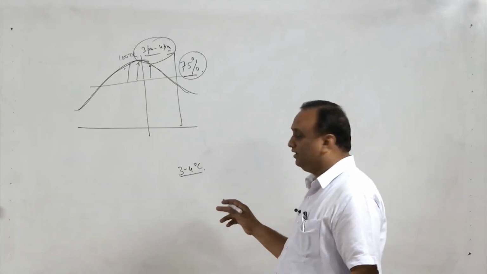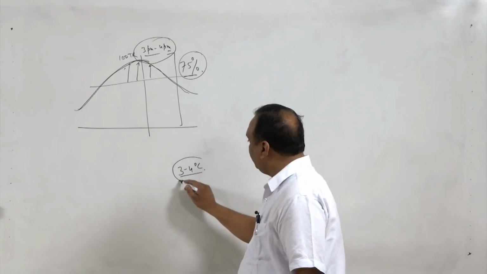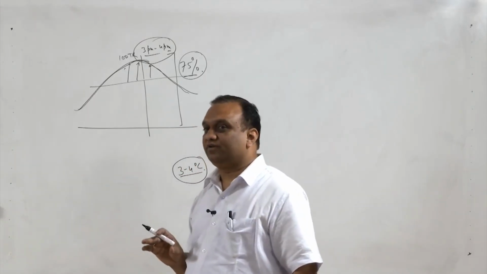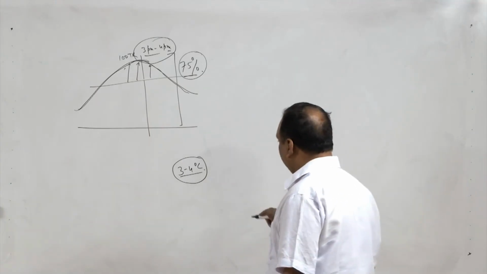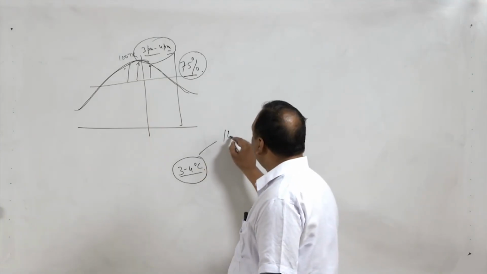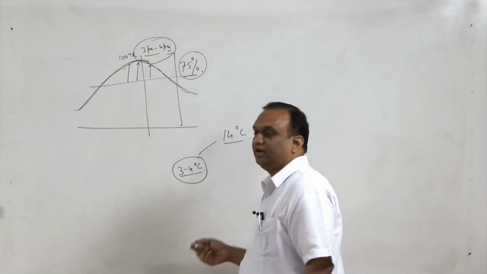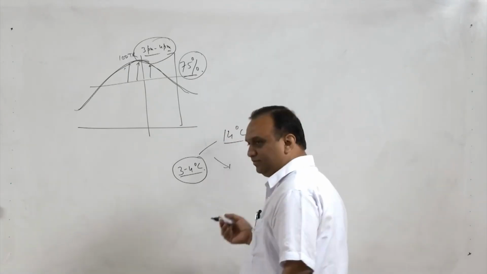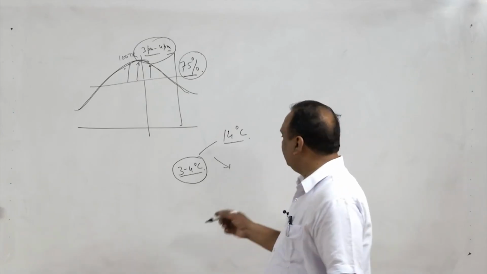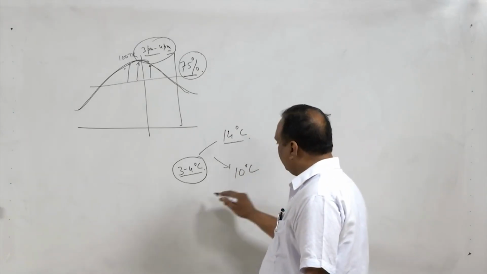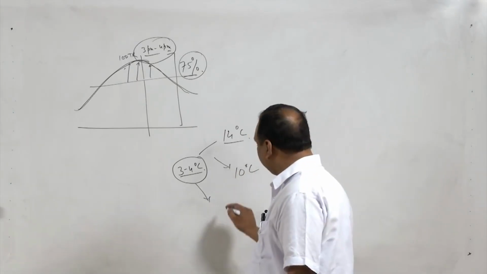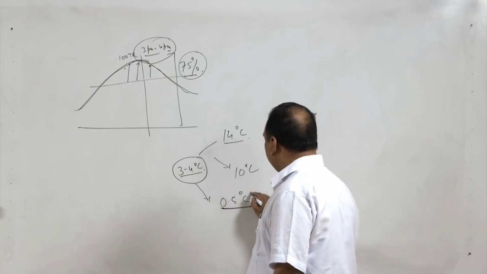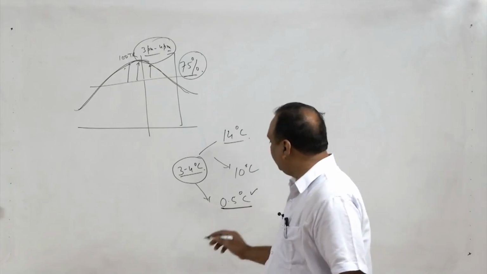That is not advisable, because this preservation temperature is the optimum temperature where the ripening effect in the food stuff is minimum. Bananas, 14 degrees centigrade. We do not have to keep bananas in a refrigerator. Another example I will give you, mangoes, also around 10 degrees centigrade. Milk is 0.5 degrees, very close to 0 degrees centigrade.